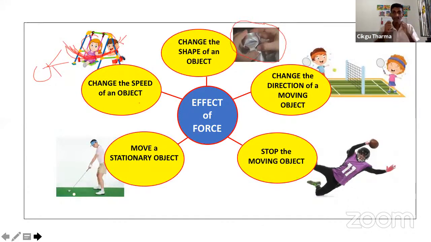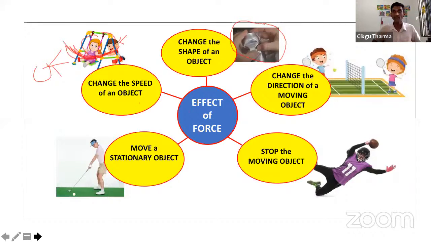So when you apply a force, the effect will be the speed will change. All right. For example, a toy car is moving. So what I do, I go and knock behind. What happened? The toy car will move faster. And we also can slow down a moving object. Can you understand? All right.